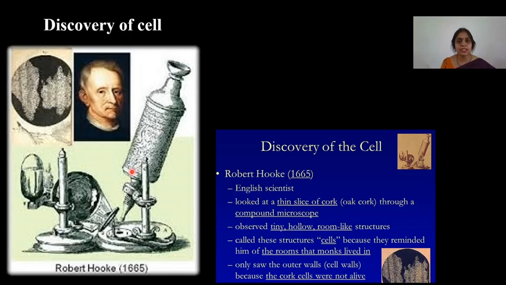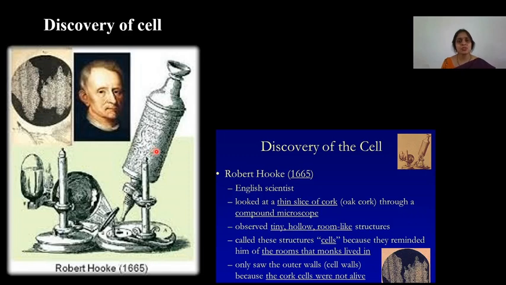We'll go with the discovery and history of the cell. The word cell was introduced by Robert Hooke in 1665 in his book Micrographia. He observed a thin slice of cork under his primitive microscope. Cork is a substance obtained from the bark of a tree.